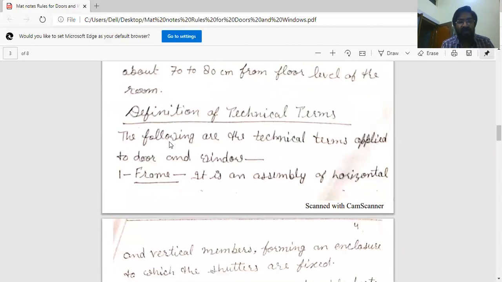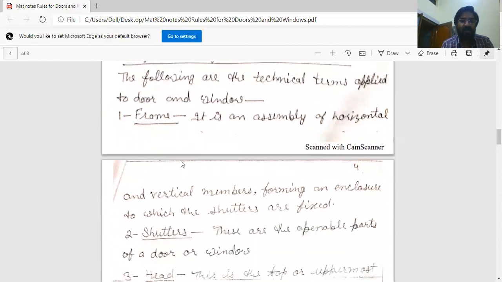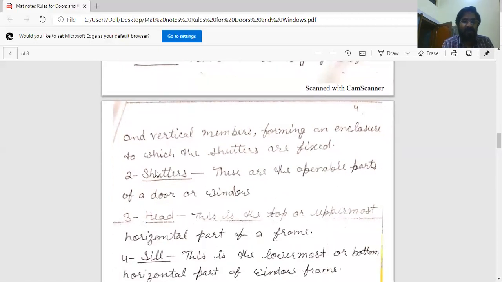Definition of some technical terms related to door and window. The following are the technical terms applied to door and window. First is frame. It is an assembly of horizontal and vertical members forming an enclosure to which the shutters are fixed. Shutters are fixed in the frame. Second, shutters. These are the openable parts of a door or window.